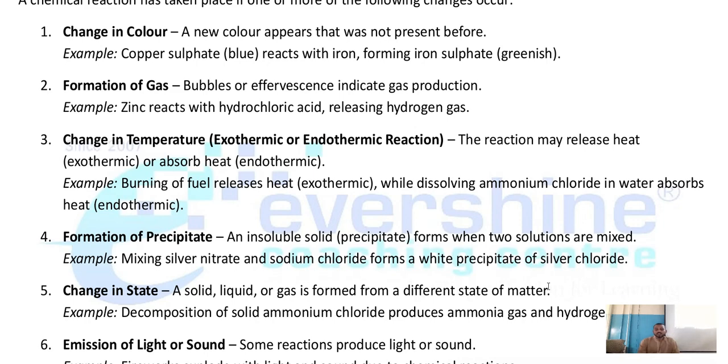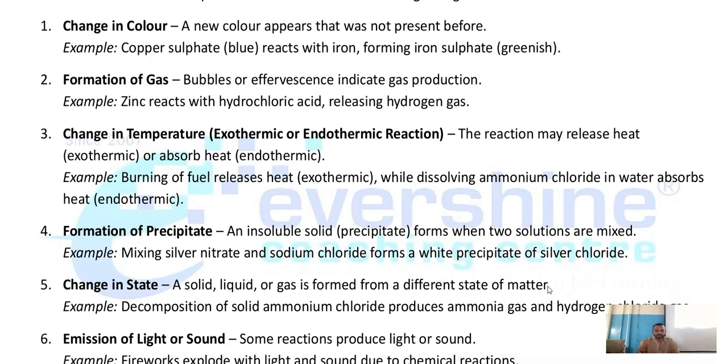Formation of gas. See children, bubbles. I hope you know bubbles, right? Formation of bubbles is called effervescence. Bubbles are called effervescence, and that indicates gas production. This is one more question: name the gas liberated when zinc reacts with hydrochloric acid. We already know that when a metal reacts with an acid, it gives hydrogen gas. This statement we have already studied in the chapter Metals and Non-metals. Am I right? Yes. From that, this question has been extracted.